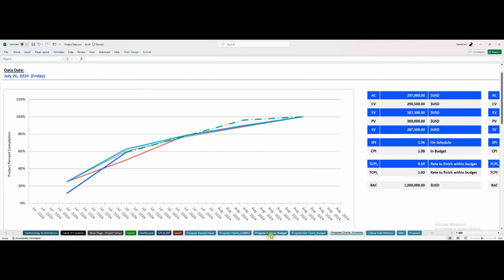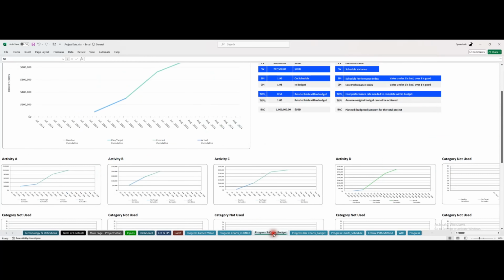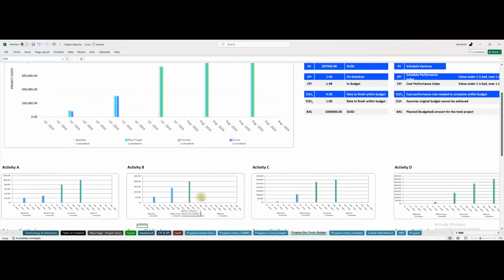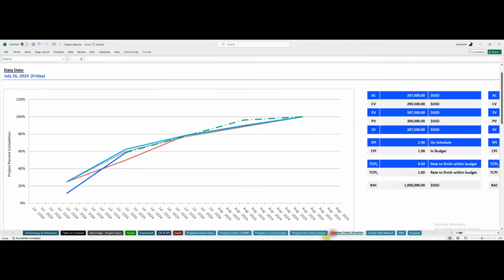And something similar on the budget is the S-curve is nice to have, but if there's a gap in payments, you're not going to see that in an S-curve. But in a bar chart, you will see if you have a large number of payments over a period of time, and there's a gap, then you can see that gap in a histogram versus an S-curve. And that's it.